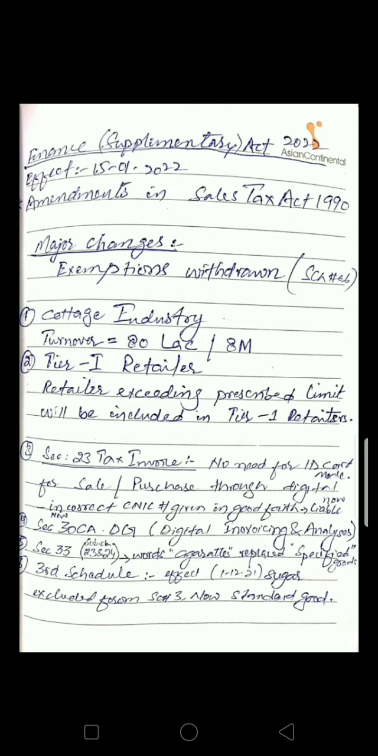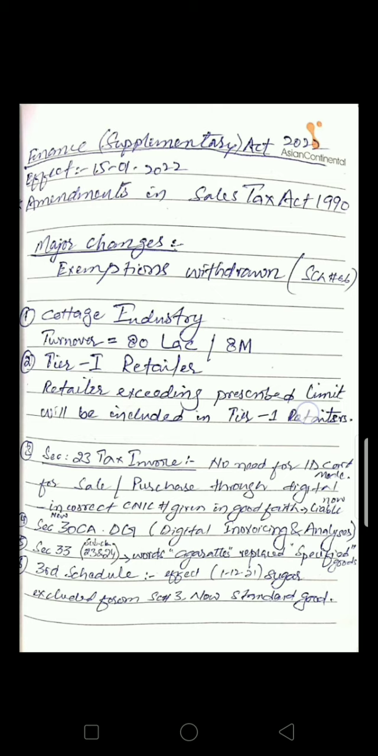Number 4 amendment is related to the Digital Invoicing and Analysis Directorate General. In section number 30, there are various directorate generals. Now, another directorate general has been introduced with the name of DG Digital Invoicing and Analysis. Fifth amendment is related to the section number 33, in which in subclauses 23 and 24, the word cigarettes has been replaced by specified goods.